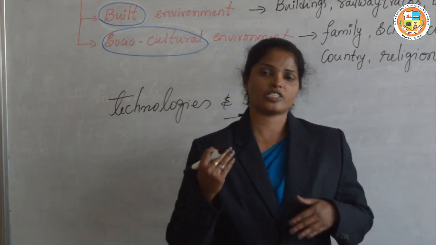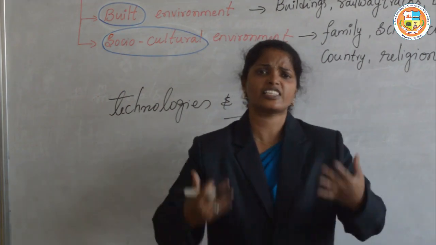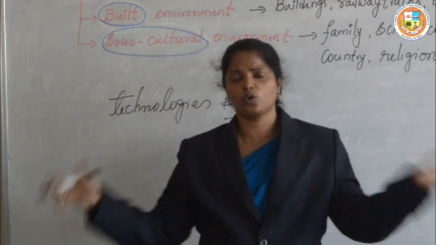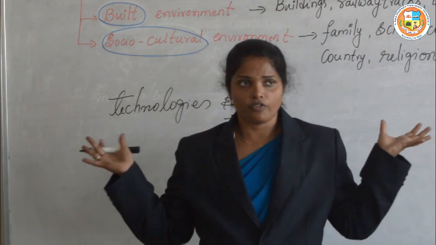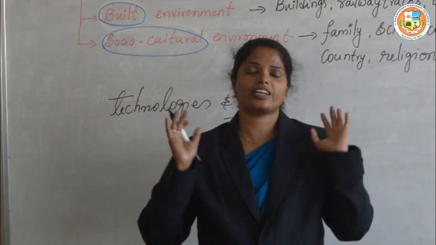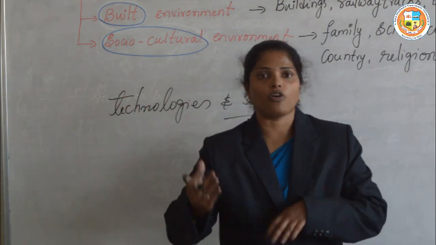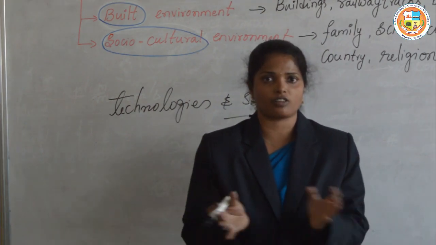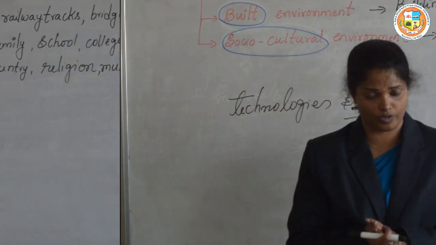As the need has increased, to produce a lot of goods and fulfill the needs, humans started cutting the forest and damaging the environment.